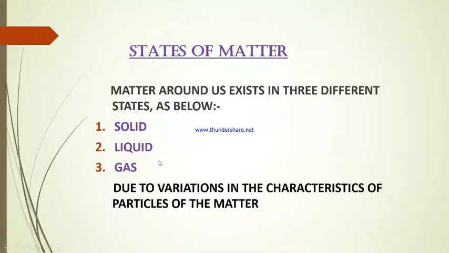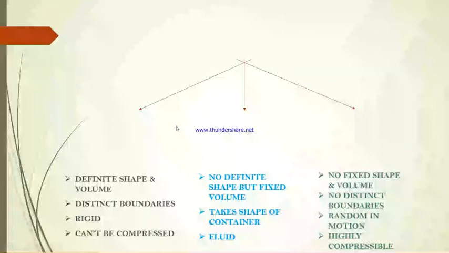How are these states of matter formed? How are they different from one another? They are different due to the variations in the characteristics of particles of matter. So today we will discuss the first state of matter, that is the solid state.